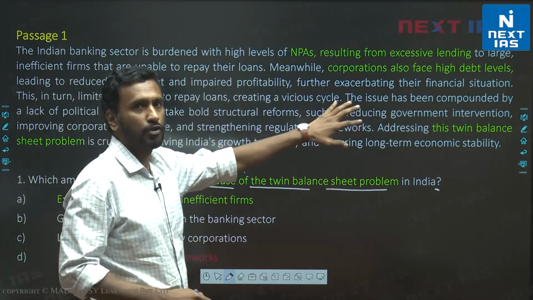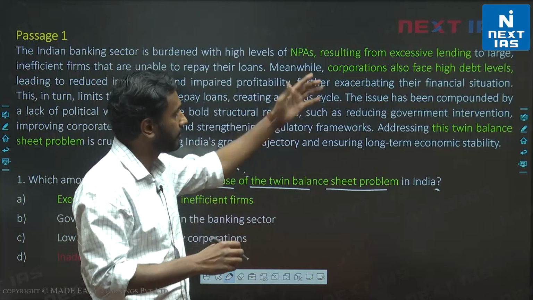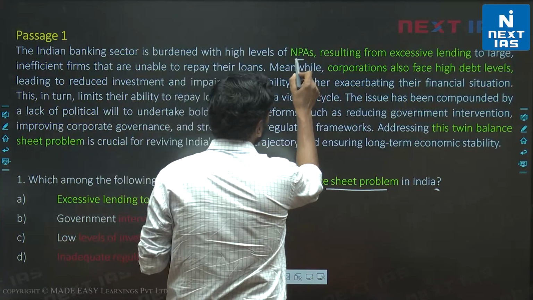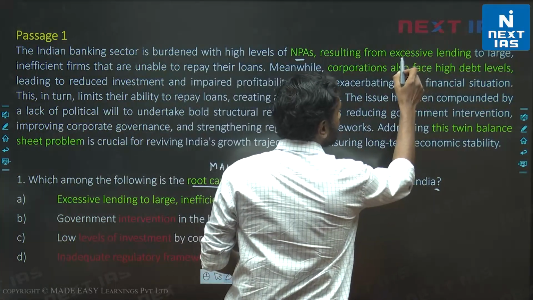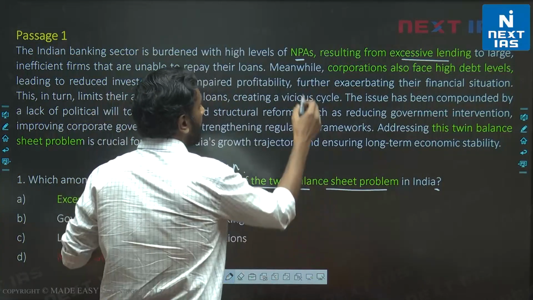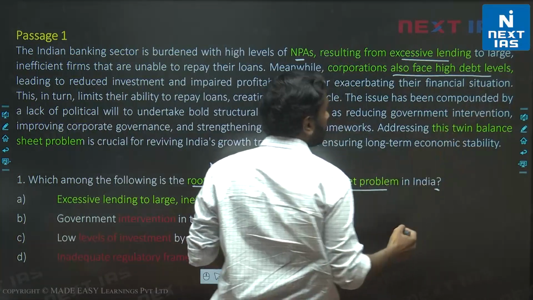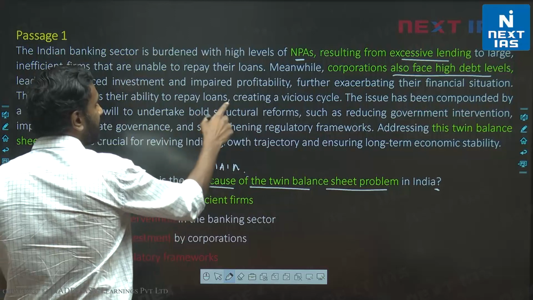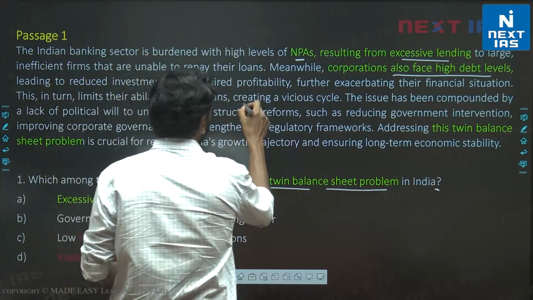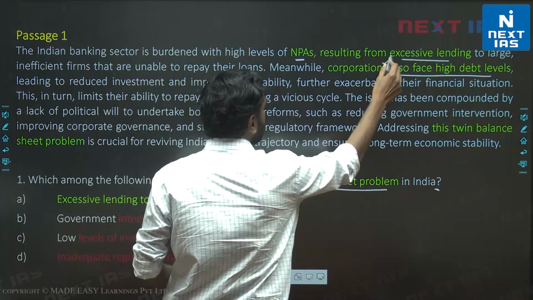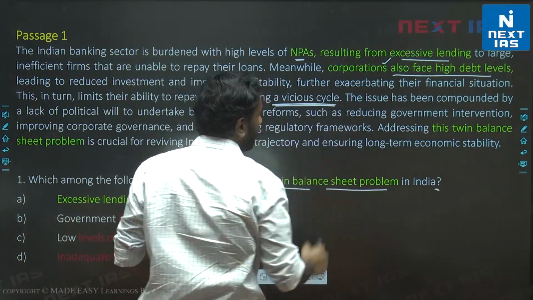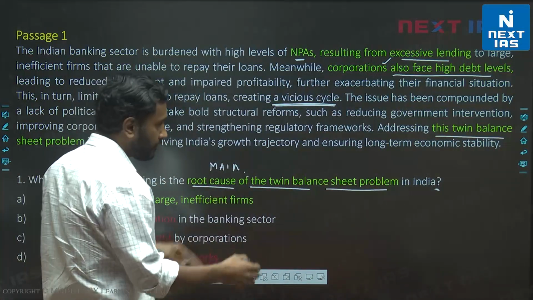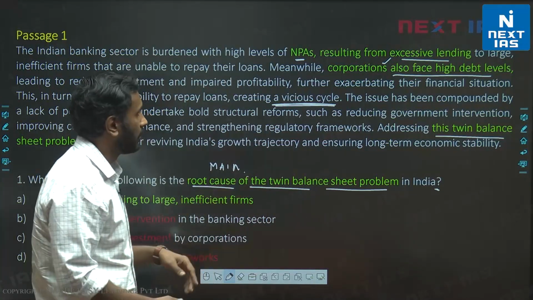I've already marked it. Remember that if you mark the passage while reading in this way, I don't want you to underline everything. If you mark it briefly, your accuracy will be high. The passage is talking about NPAs resulting from excessive lending to large inefficient firms, and meanwhile corporations also face high debt levels, right? So there's excessive lending to these corporations. They face high debt levels, and this leads to a vicious cycle. These corporations can't repay their loans. This is called the twin balance sheet problem. Addressing this problem is crucial for reviving the trajectory of the country.